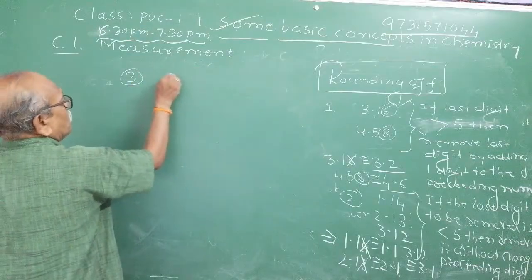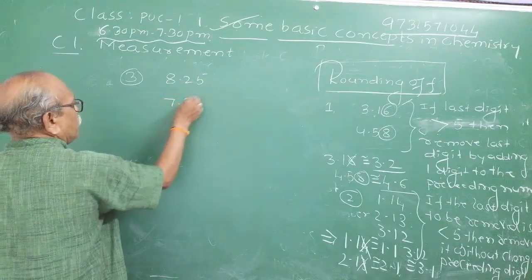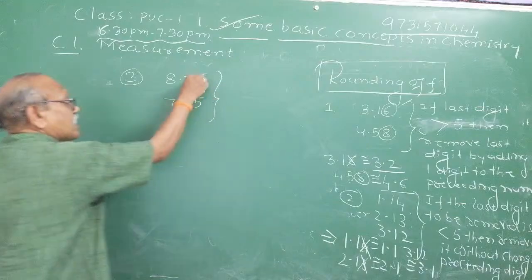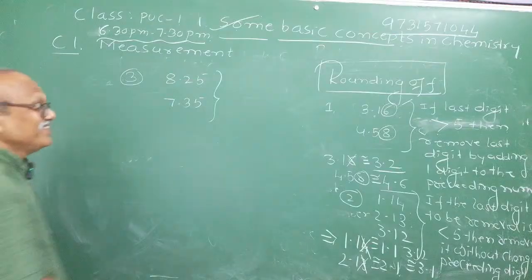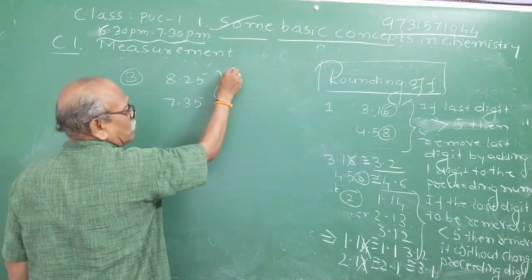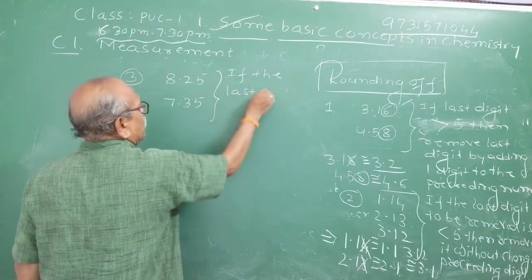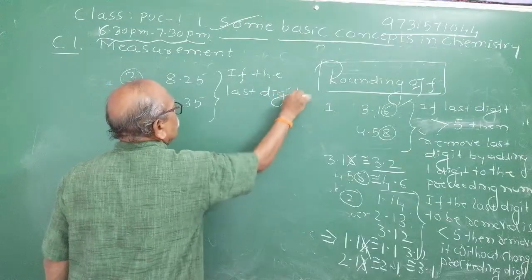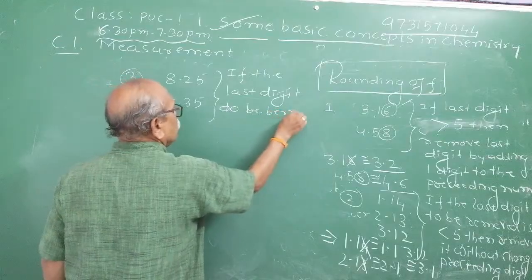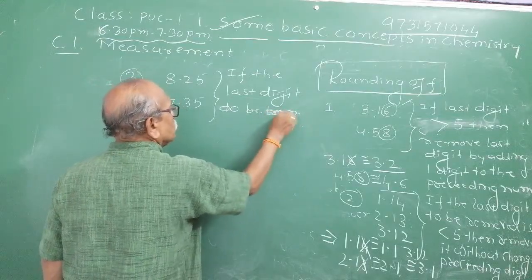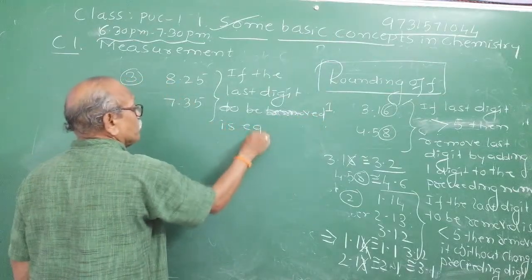Suppose I give you 8.25 and 7.35 to round off. Observe. If the last digit to be removed is equal to 5, then the problem comes. What is the rule then? Rule you note down. If the last digit to be removed is equal to 5.